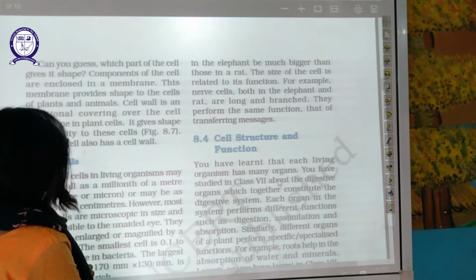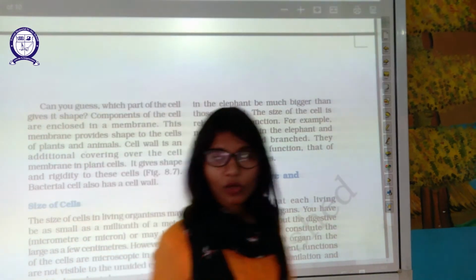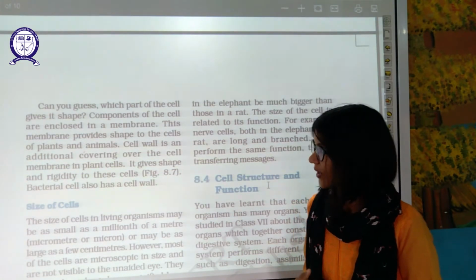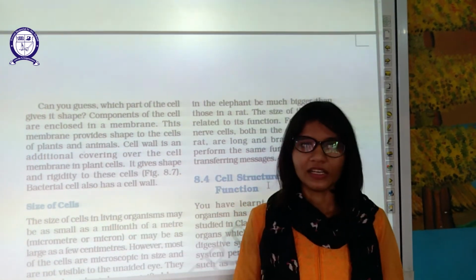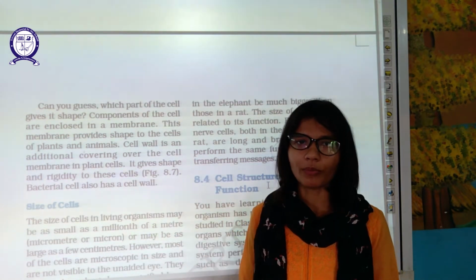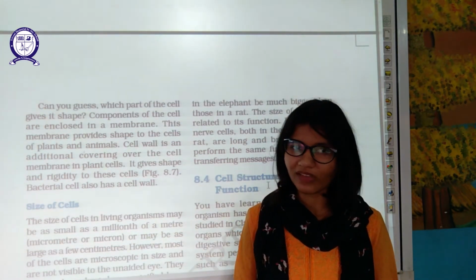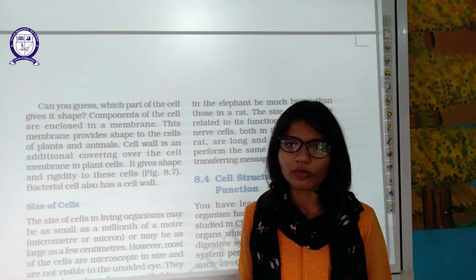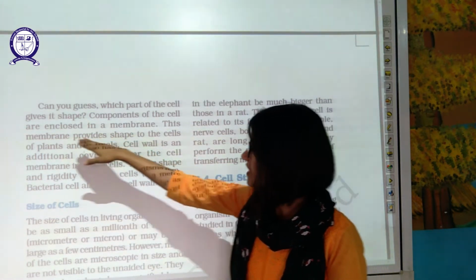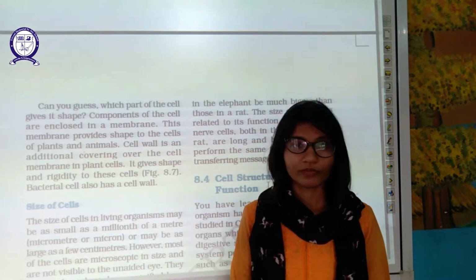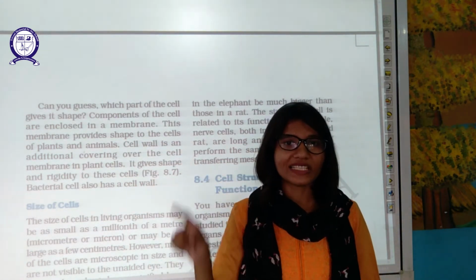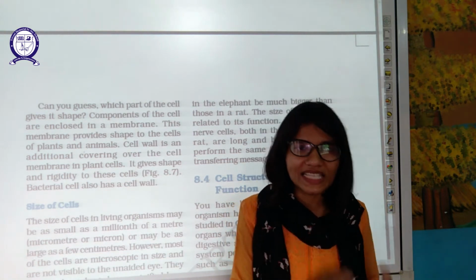Now, can you guess which part of the cell gives its shape? Components of cells are enclosed in a membrane. Now we are coming to the important part of this chapter. We are going to study the components of the cell. Components of the cell are enclosed in a membrane. This membrane provides the shape. The membrane of the cell provides the shape to that cell.